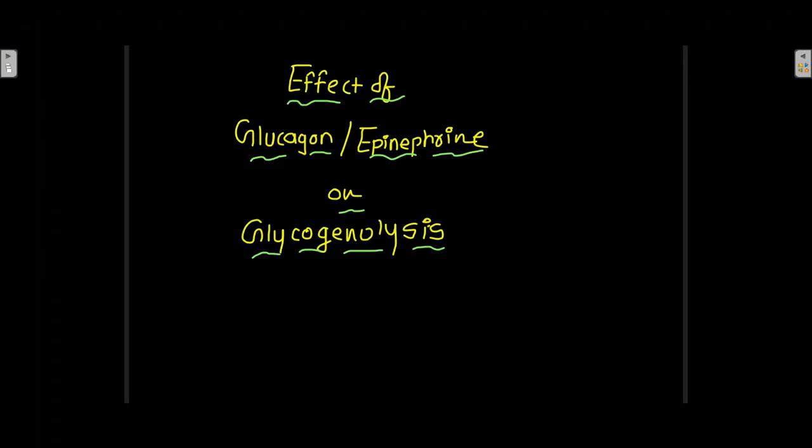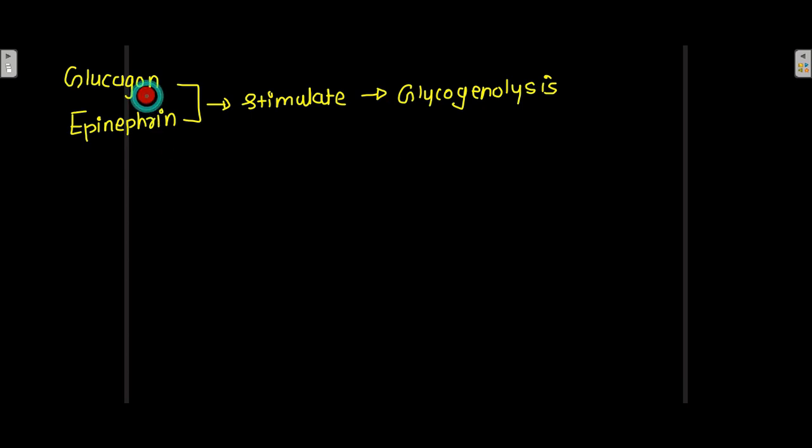Effect of glucagon and epinephrine on glycogenolysis. Glucagon and epinephrine stimulate glycogenolysis. They cause the breakdown of glycogen. This glycogenolysis is happening in liver cells or muscle cells.